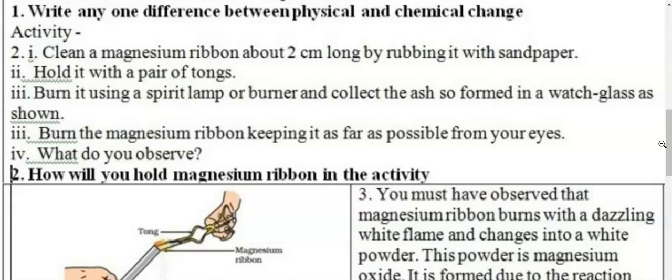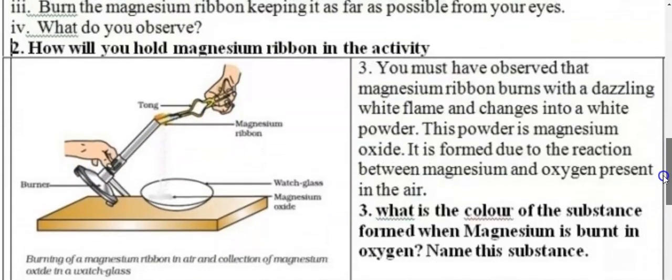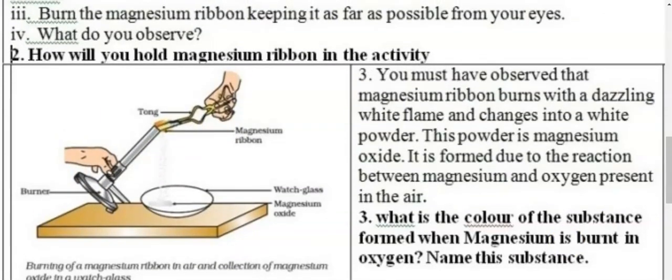Second part, hold it with a pair of tongs. Now what are tongs? This is called a tong. With the help of a tong, you can always get hold of any substance. So here we have taken magnesium ribbon. Thirdly, burn it using a spirit lamp or burner and collect the ash so formed in a watch glass as shown. So what we find here is that we burned this and the ash which we got after burning is collected over here in the watch glass.